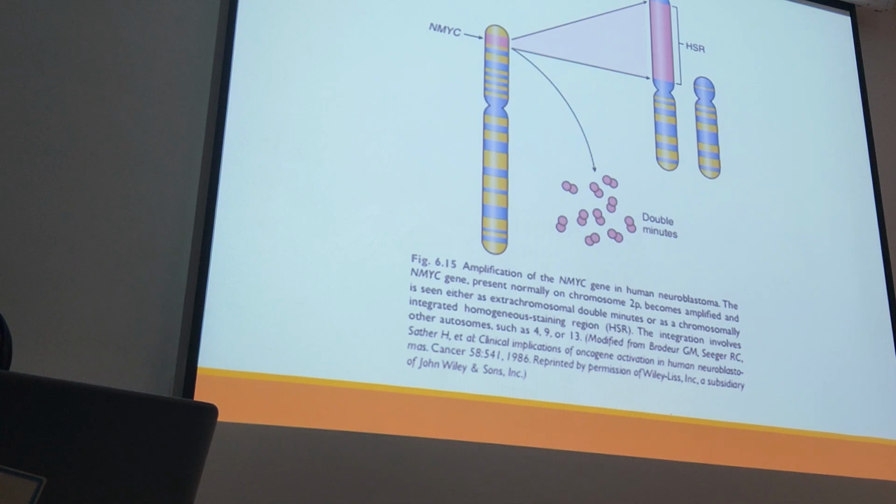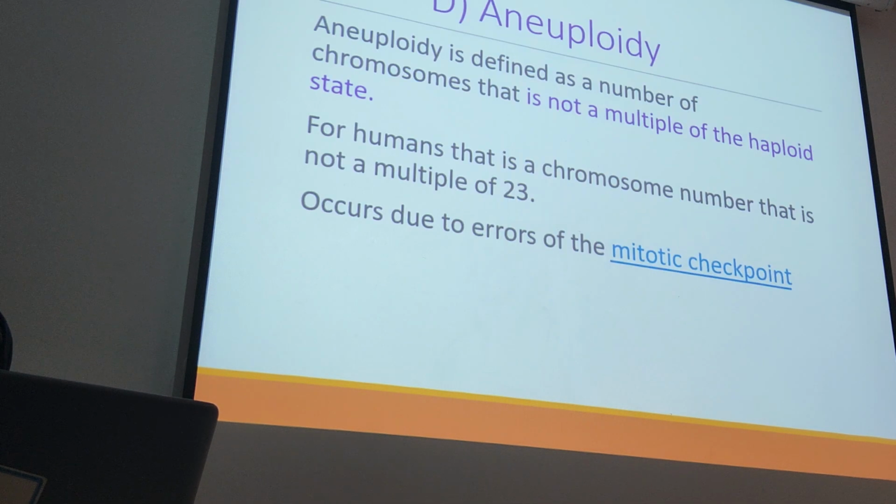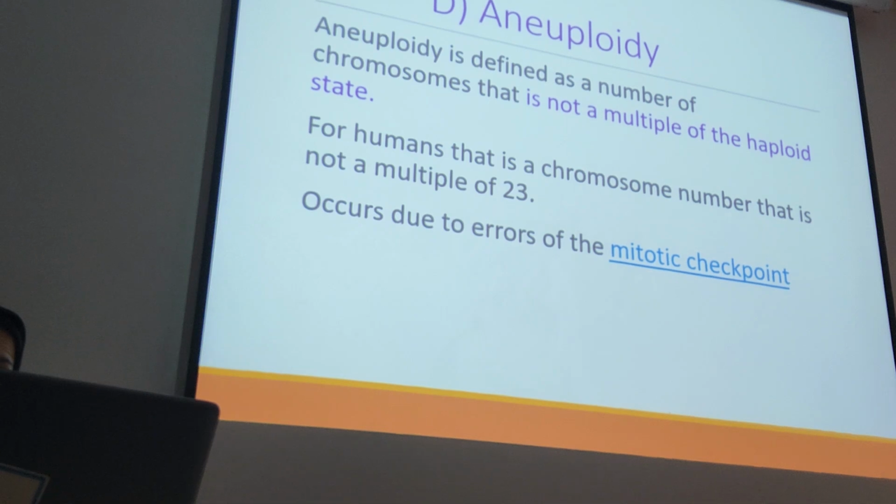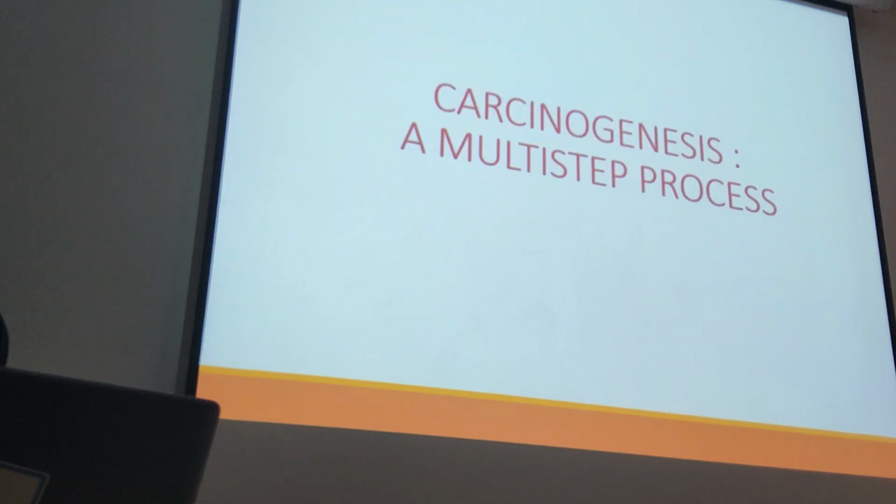This is a picture of amplification of the genes, and as a result we have a neuroblastoma. The other group could be aneuploidy. We mentioned we have a gain or loss. Aneuploidy is defined as a number of chromosomes that is not a multiple of the haploid state. For humans, that is a chromosome number that is not a multiple of 23, so we call it aneuploidy. It occurs due to an error of the mitotic checkpoint. Okay. So the process of carcinogenesis is a multi-step process.